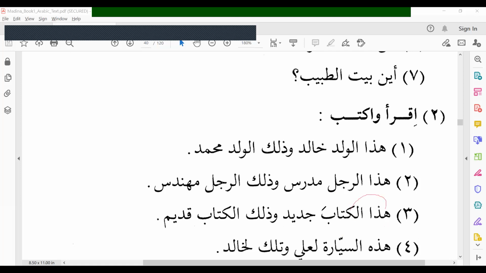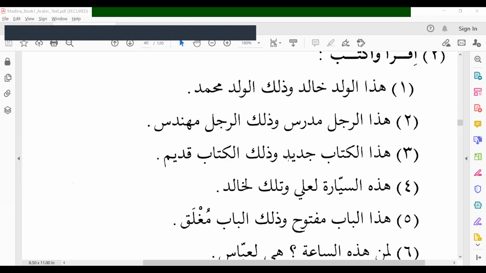This book is new. Jadid, new. Wadhalikal kitabu qadimun. And that book is old. Hadihi sayyaratu li aliyin.